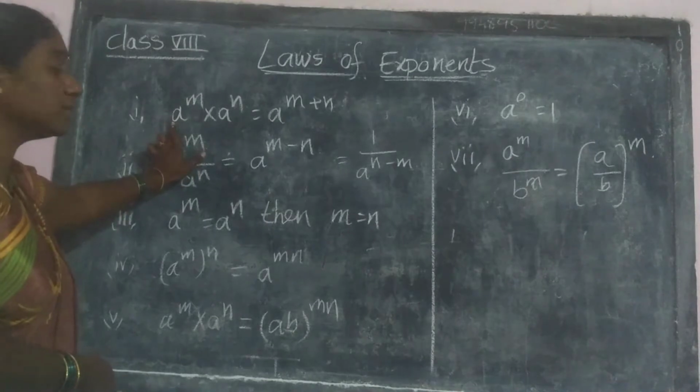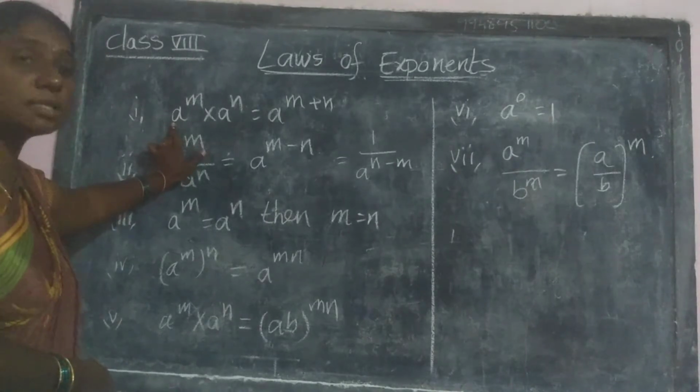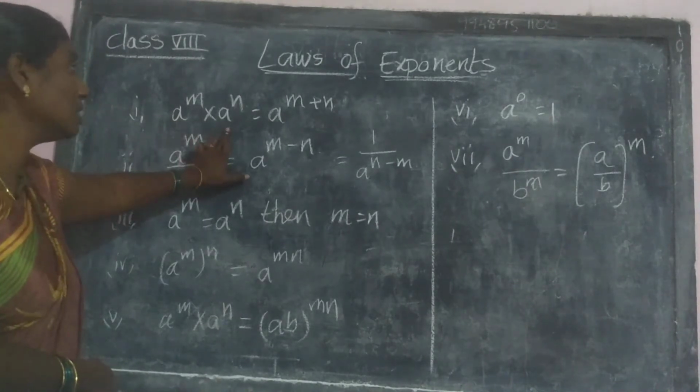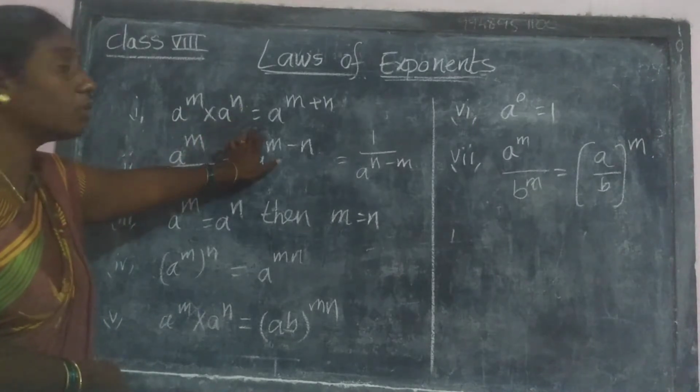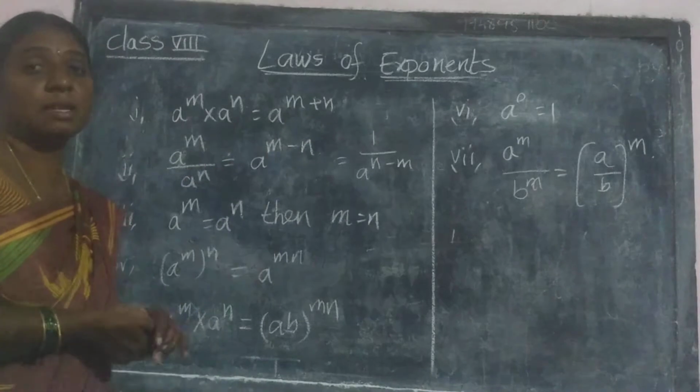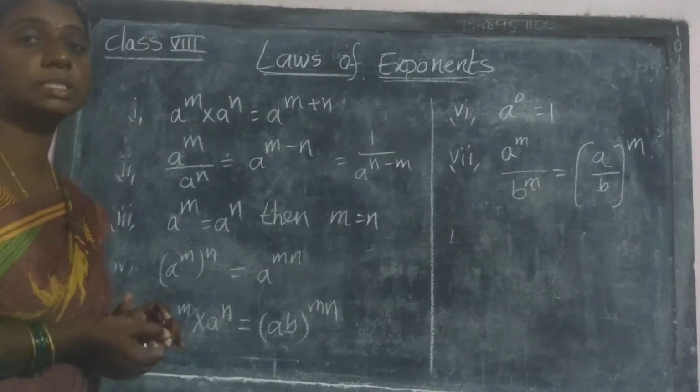Here a is a non-zero integer. Then a power m into a power n is equal to a power m plus n. A power m plus n.